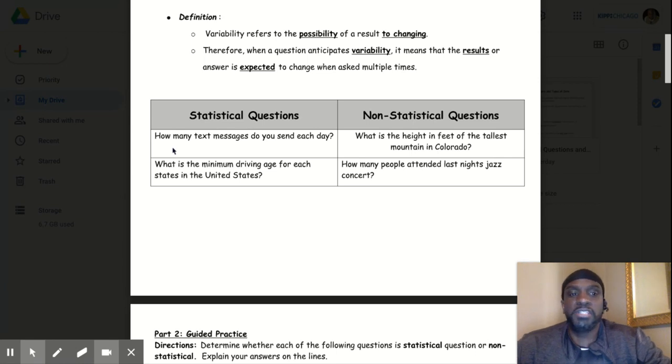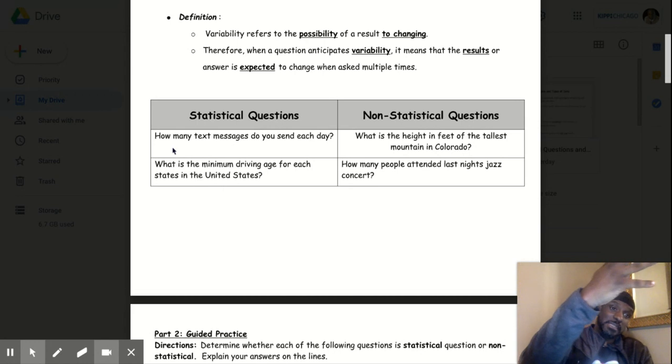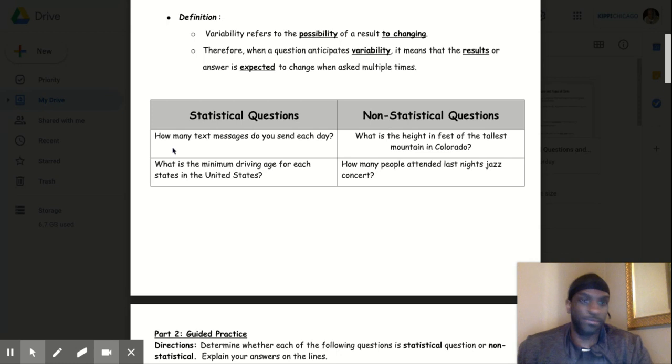So here we go. Statistical questions. How many texts do you send each day? Statistical, because some of you are going to say, oh, I send 5. Another person may say 10. But if you're just asking one person how many texts you send a day, that's not a statistical question. Oh, Jeremy, how many texts do you send a day? That's not statistical. But if I ask how many texts did each of you send, that's statistical because I'm asking for a variety. I'm asking multiple people, so I'm going to get a lot of answers, okay?